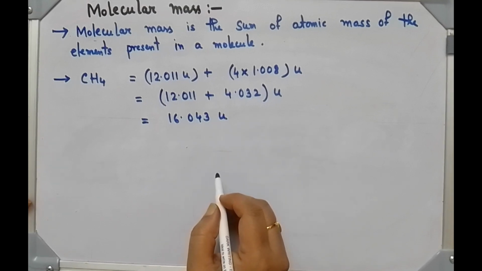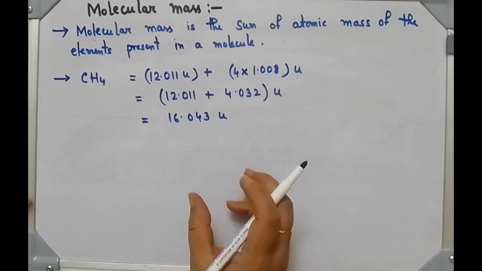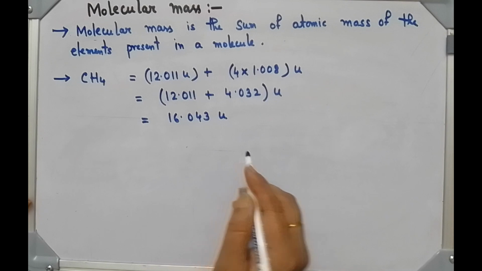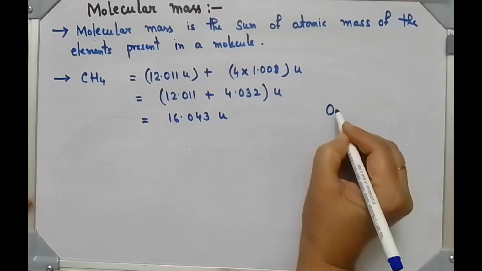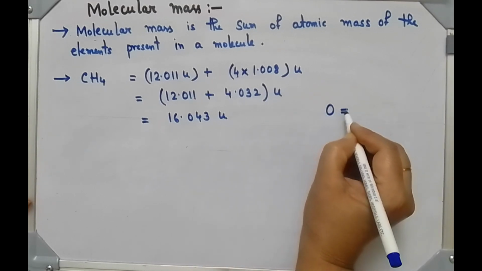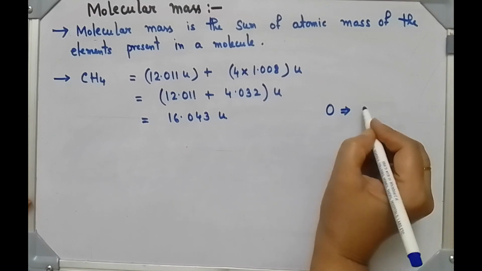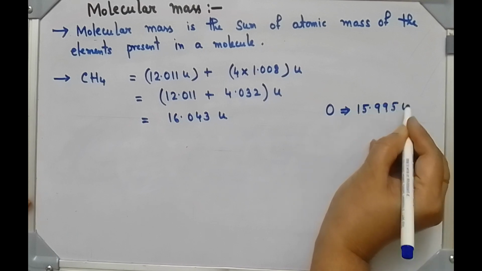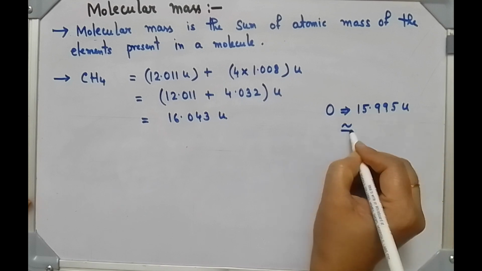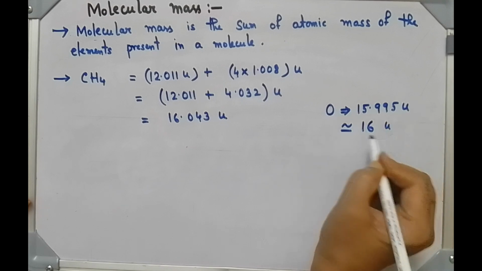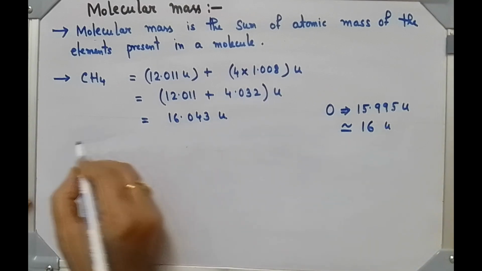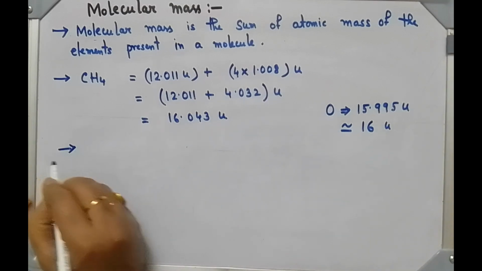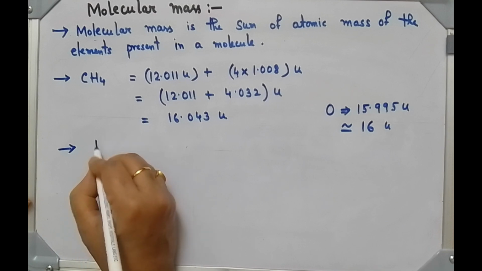But for numerical problems, for most of the elements, we consider the whole number value of the atomic mass. For example, for oxygen 16, the atomic mass is 15.995 U, but for calculation we can consider it as 16 U. Okay, next example, calculate the molecular mass of HNO3.